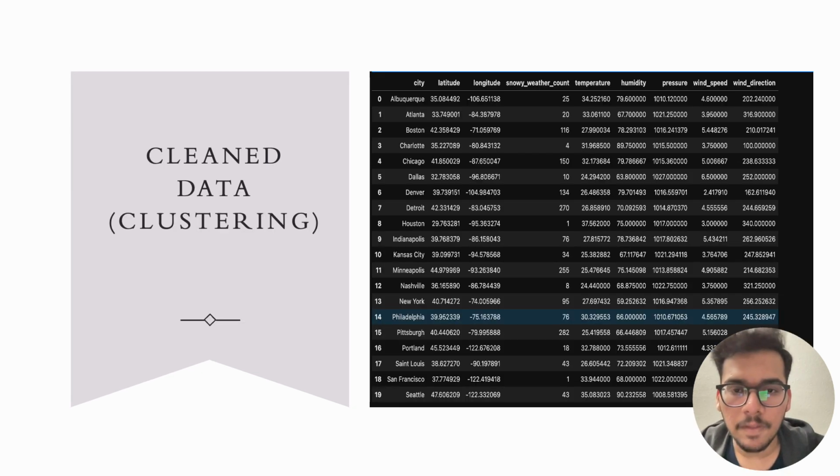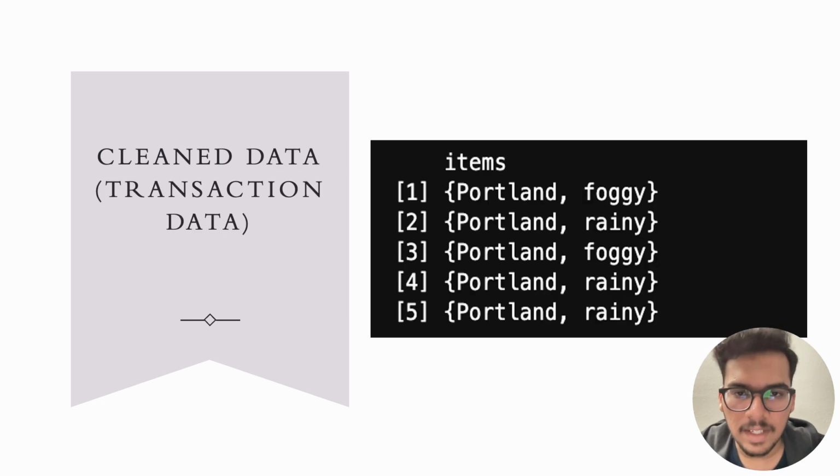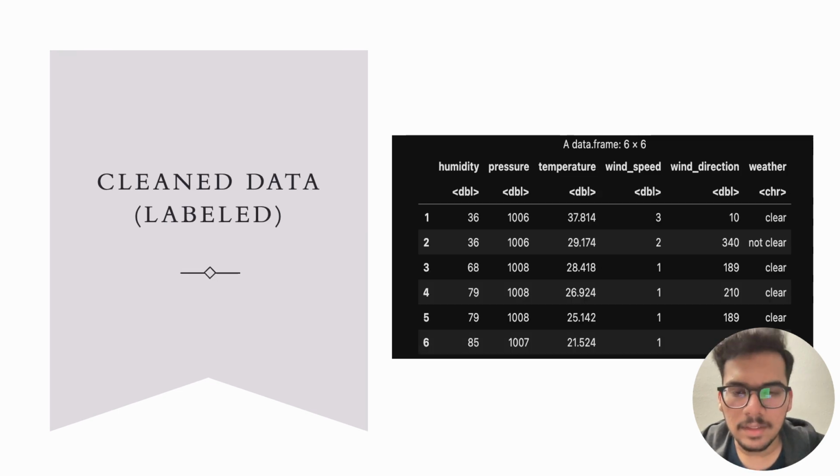This is the snippet of unlabeled data, which contains the frequency of snowy weather in different cities. This is used for the unsupervised learning process. This is the snippet of transaction data in basket format, which will be used in the association rule mining process. And this is the snippet of label data, which will be used for supervised learning.